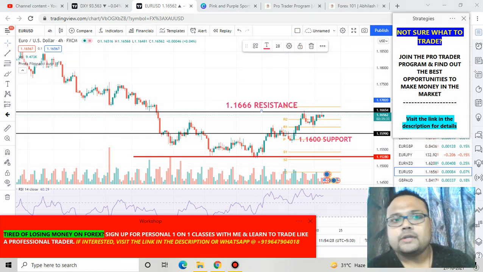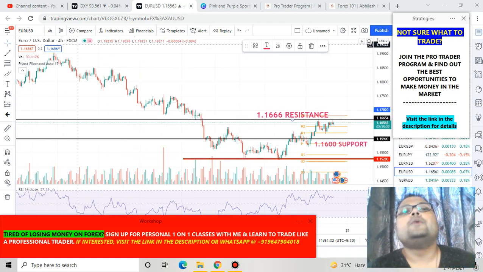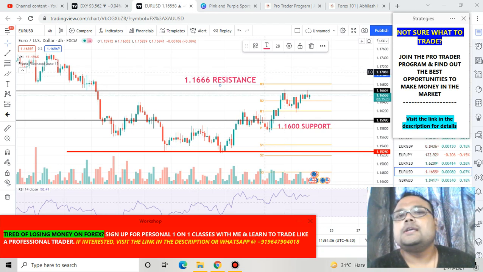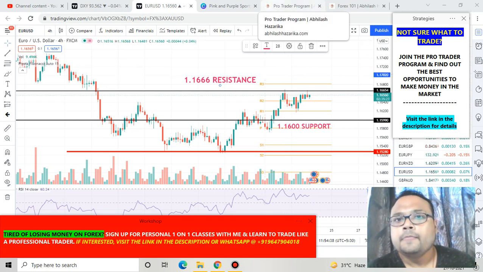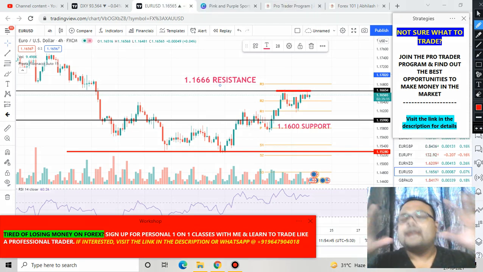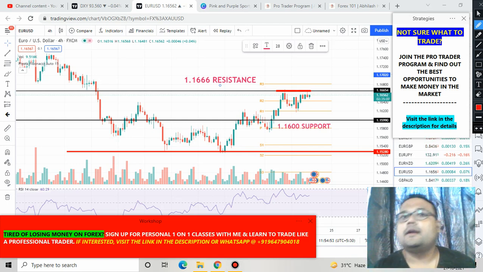If you look at the overall chart of Euro USD, you can see that Euro USD was in a downtrend. But right now you can see that Euro USD is trying to recover here, but this particular resistance level is acting as a barrier. Once the dollar breaks the support, definitely Euro USD will cross the barrier and go up.